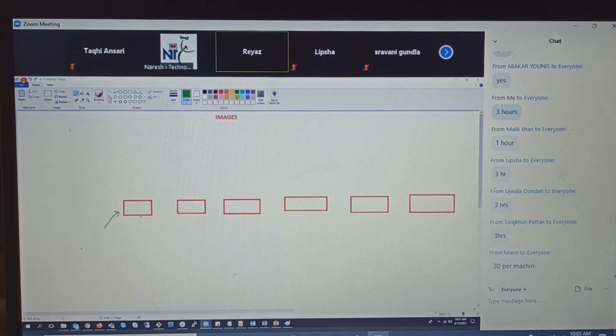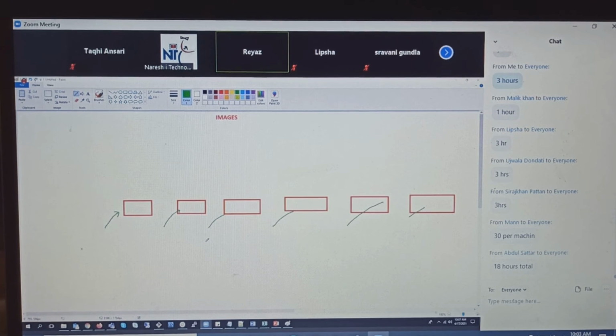So I take the CDs, put one in here and wait for 3 hours. Like this, like this, like this. I spent the whole night making sure all 10 machines are set up and ready for use the next day.